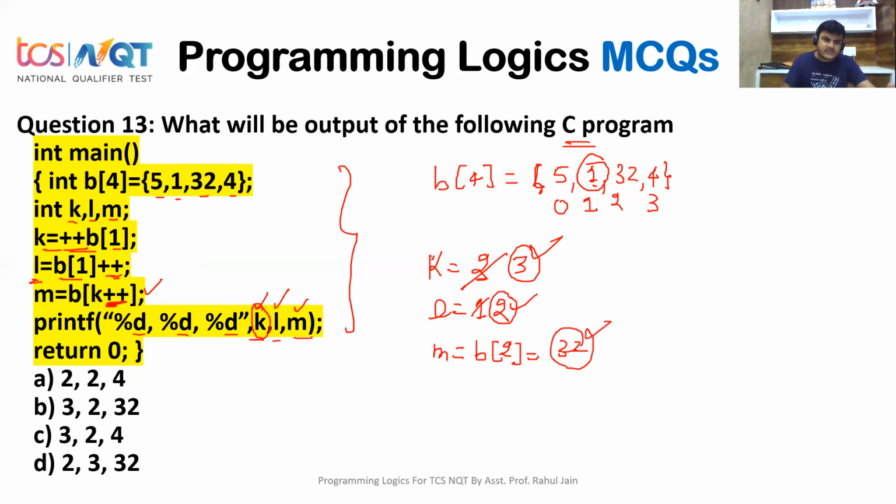So the post increment concept is used here, and the pre-increment concept is used here. If you see option B, that is 3, 2 and 32. Option B is the correct answer for this C program. I hope it is clear to you. Let's see the next question.